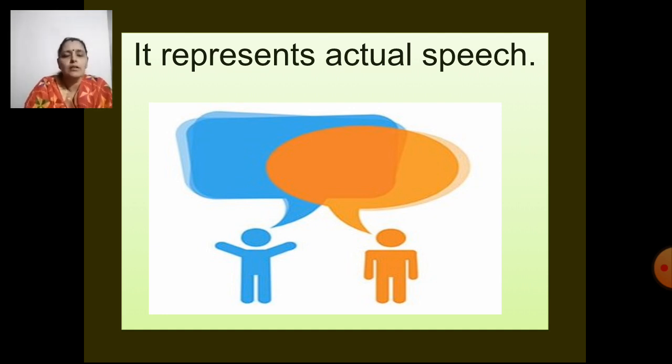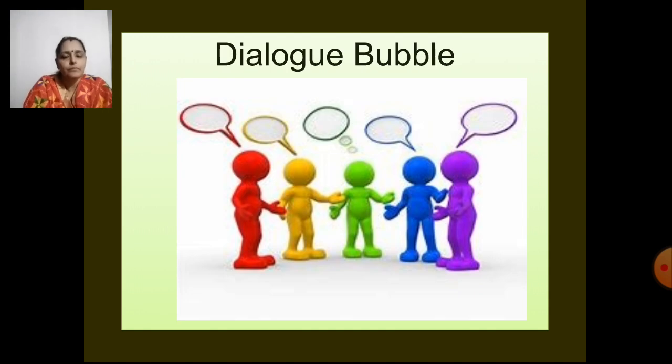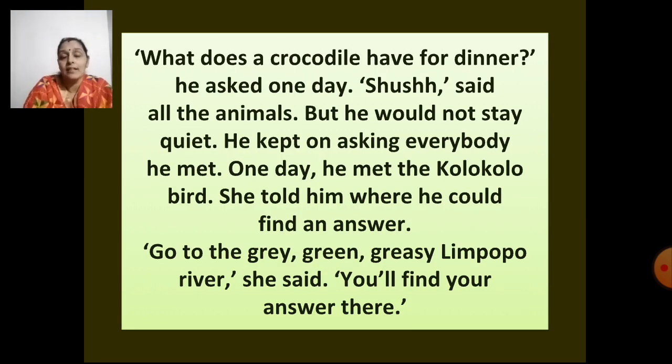But when we write long stories in a narrative form, or for example, the lessons in your New Voices book, you have it in paragraph form, right? When the characters are speaking in comics, it is represented by the bubbles next to the character. Here, as I said, in your New Voices book, you have your lessons or the stories in paragraph form. So, the dialogues are written in quotes.